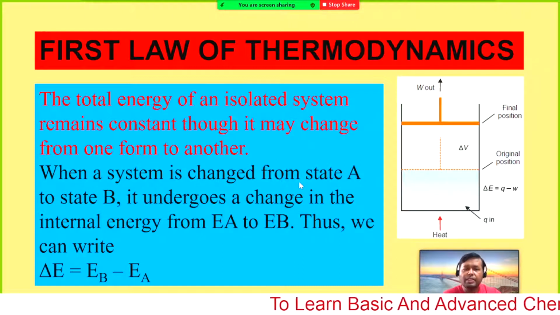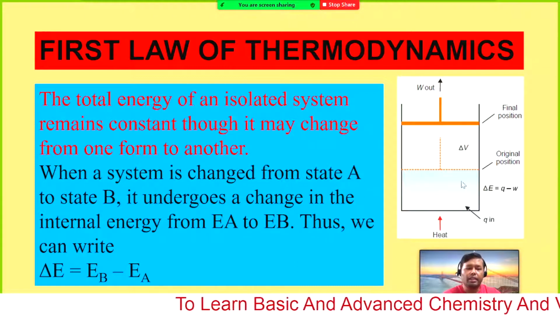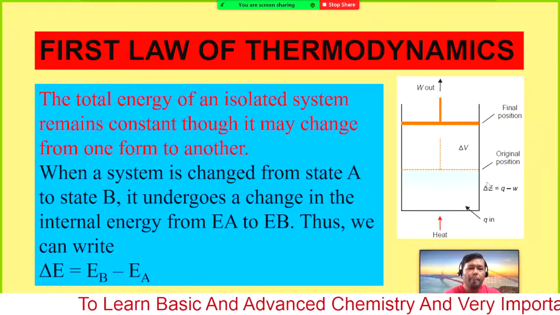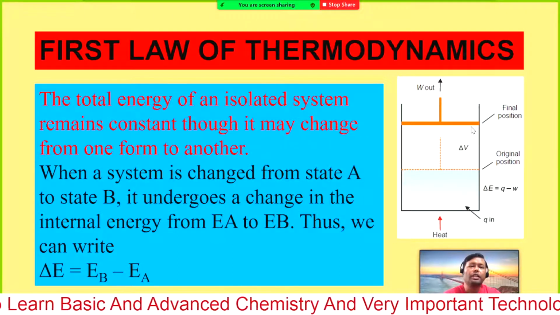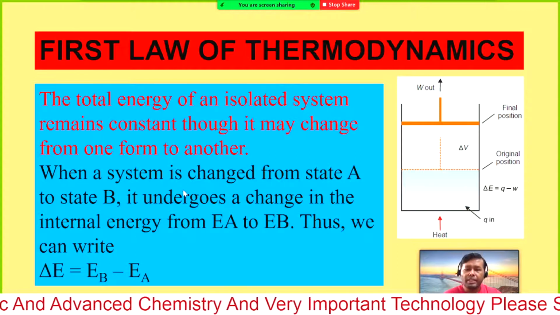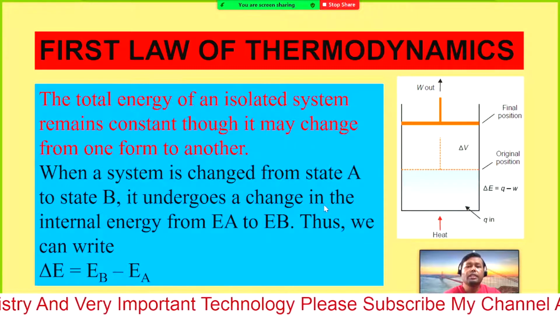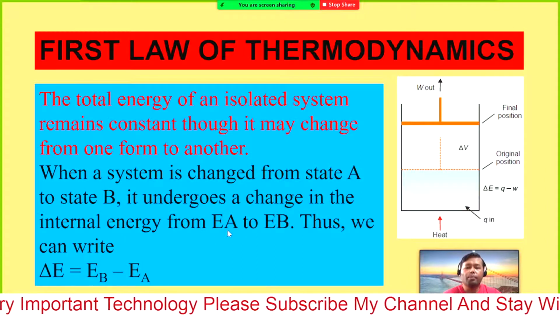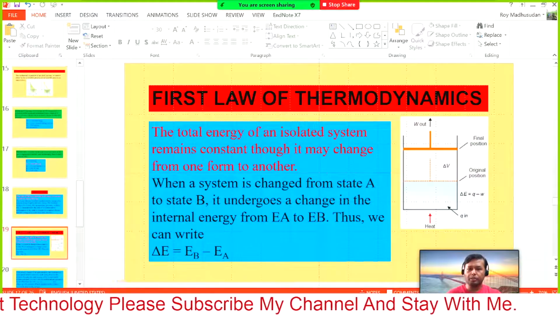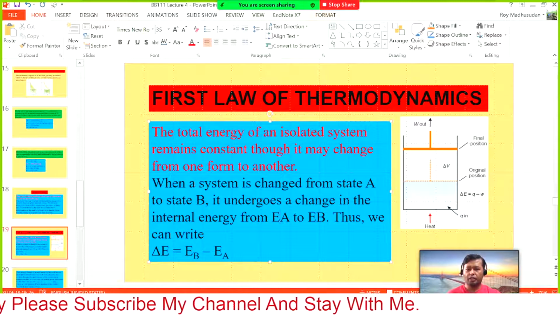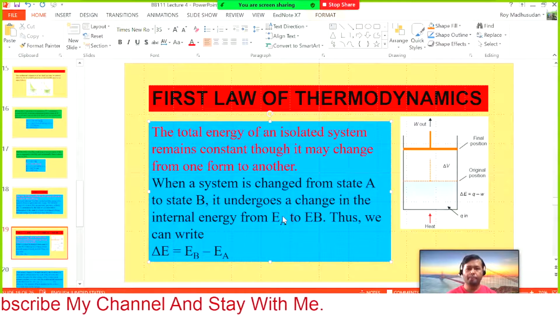When a system is changed from a state A to a state B, it undergoes a change in the internal energy from EA to EB.